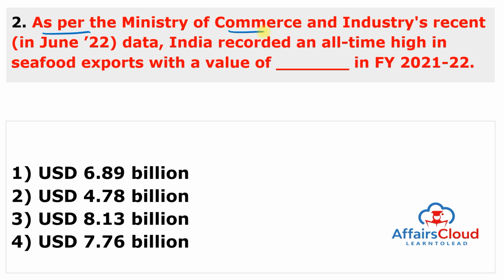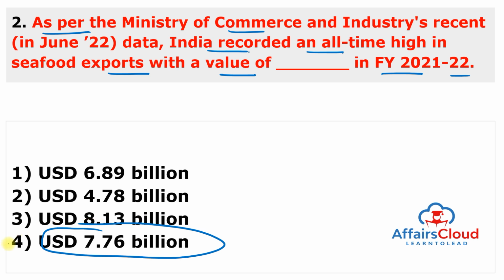As per the Ministry of Commerce and Industry's recent data, India recorded an all-time high in the seafood exports with a value of dash in financial year 21-22. So you have to just remember the data here. According to Ministry of Commerce and Industry data, India recorded all-time high seafood exports worth 7.76 billion. It is not in rupees, it is in dollars. 7.76 billion dollar with the volume of almost 13 lakh metric ton of seafood in the financial year 21-22, despite the several challenges in the major export market caused by the COVID-19 pandemic.